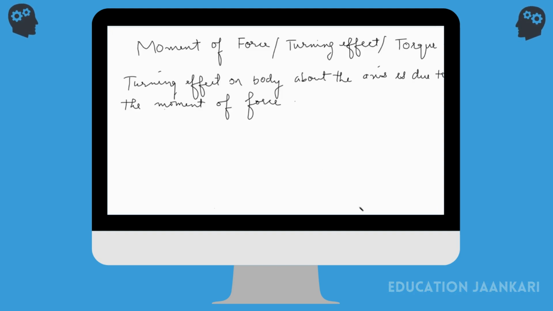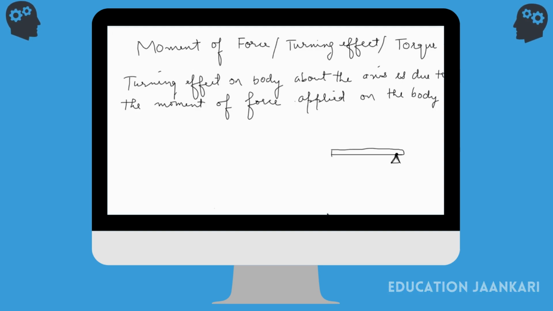Moment of force is due to one second, applied on the body. Okay, so now I'll explain it with an example. I'm going to take the same example, a seesaw. Let's say this is a bar which is pivoted at this point.